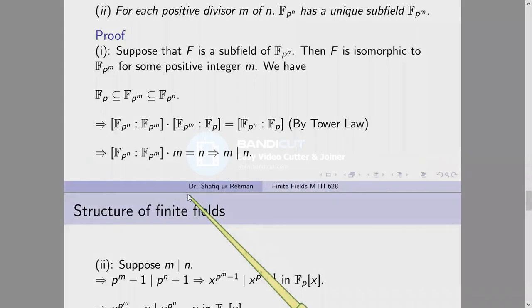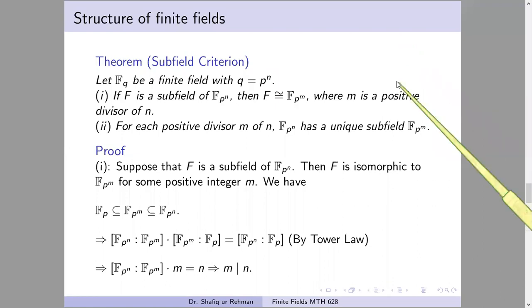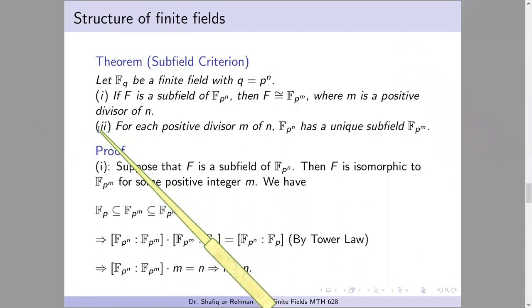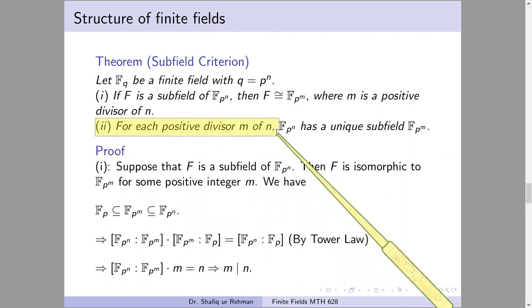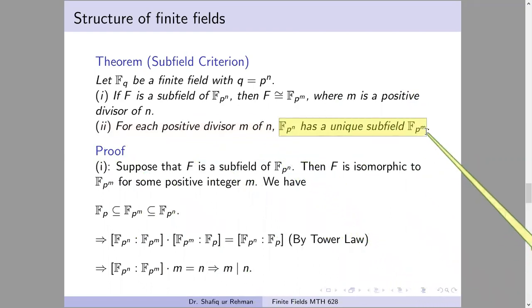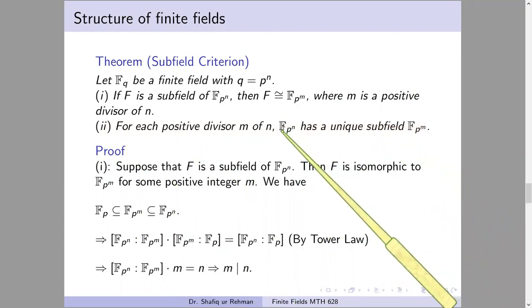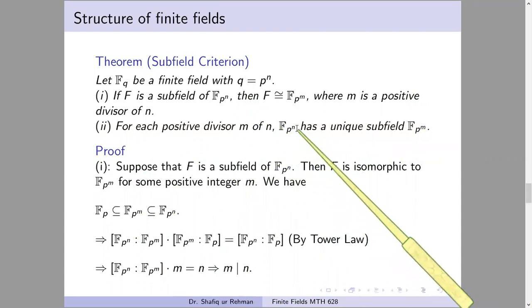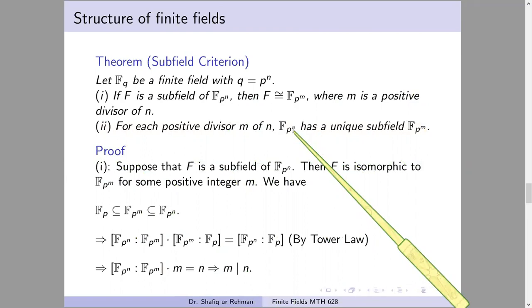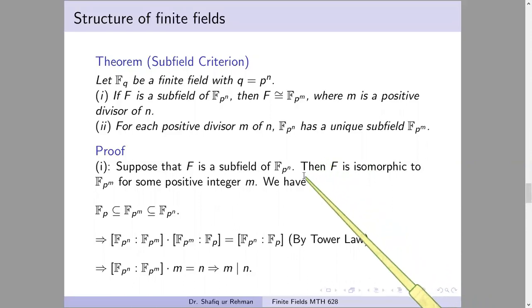And now we will prove the second part. In the second part, we have to prove that for each positive divisor m of n, Fp power n has a unique subfield Fp power m. Unique means exactly one for each divisor. It means that these are the only subfields. We have exactly a one-to-one correspondence between the divisors of n and the subfields of Fp power n. So now we prove the second part.